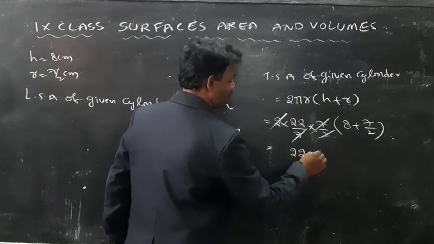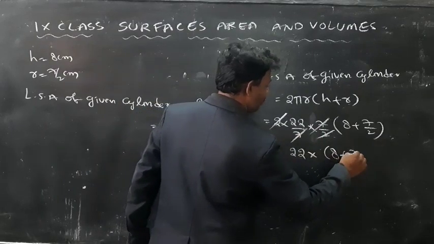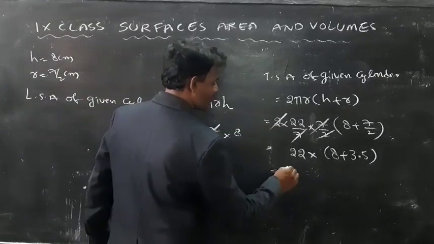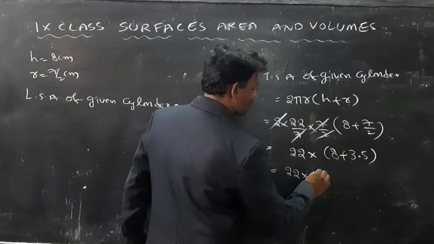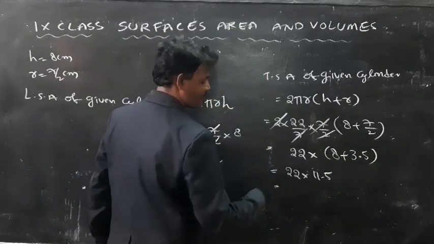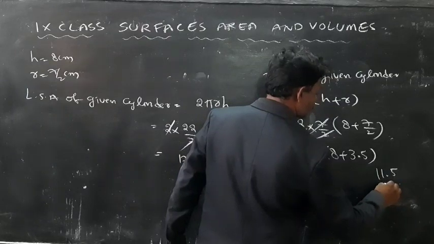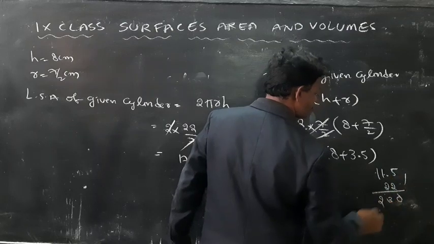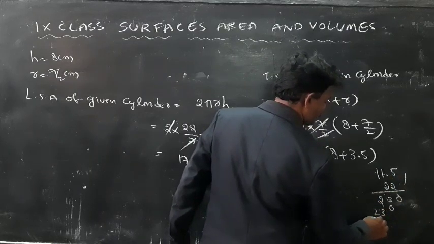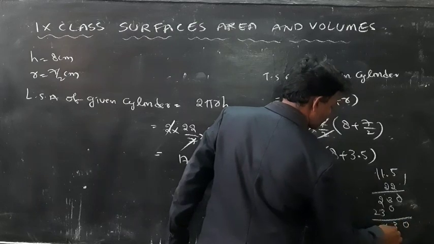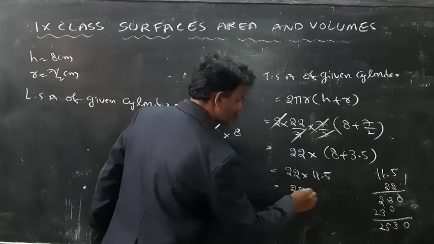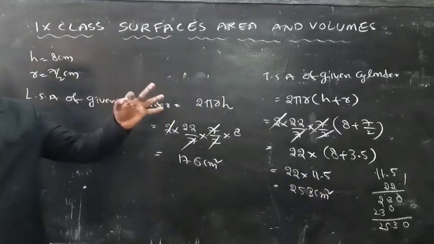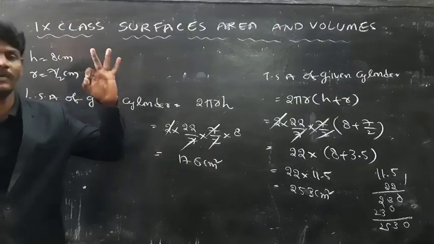So what is remaining? 22 into 8 plus 7 by 2, we can write 7 by 2 as 3.5. It is 11.5. So the total surface area of the given cylinder is 253 centimeter square.